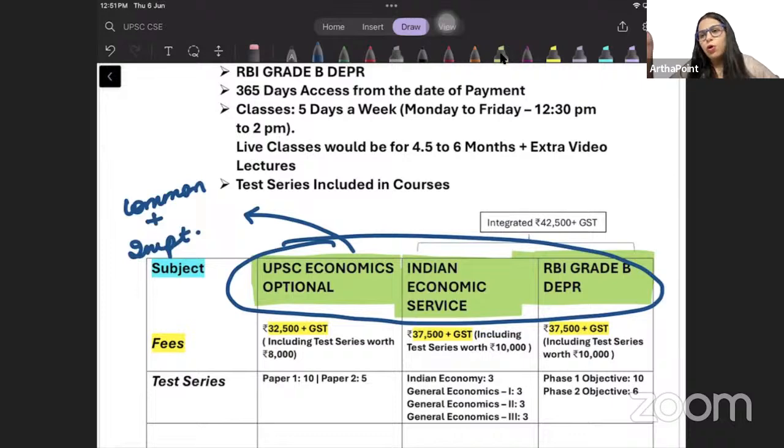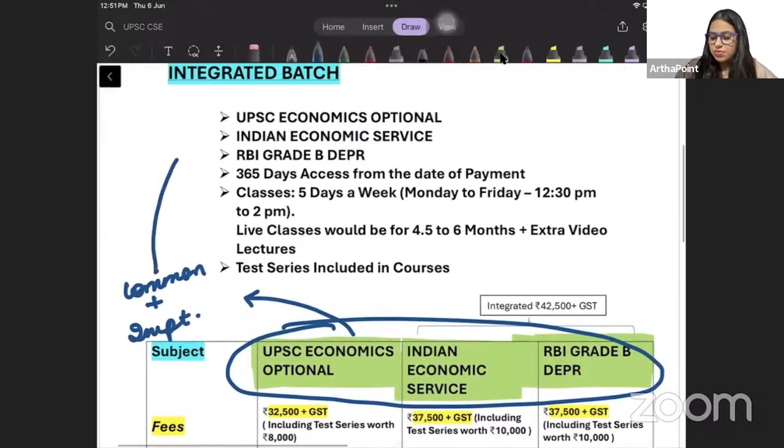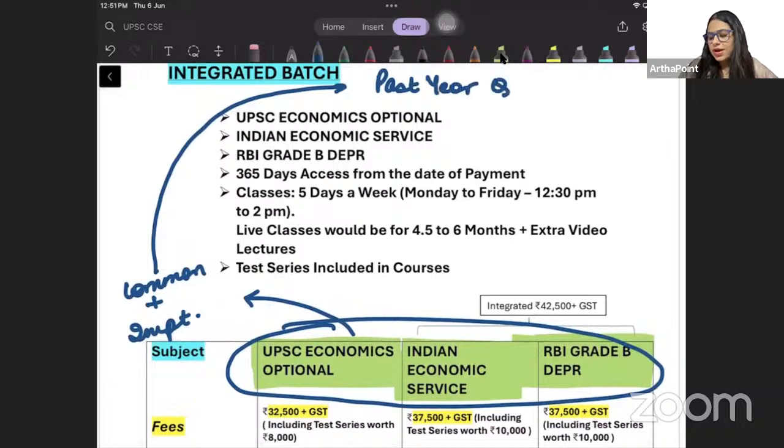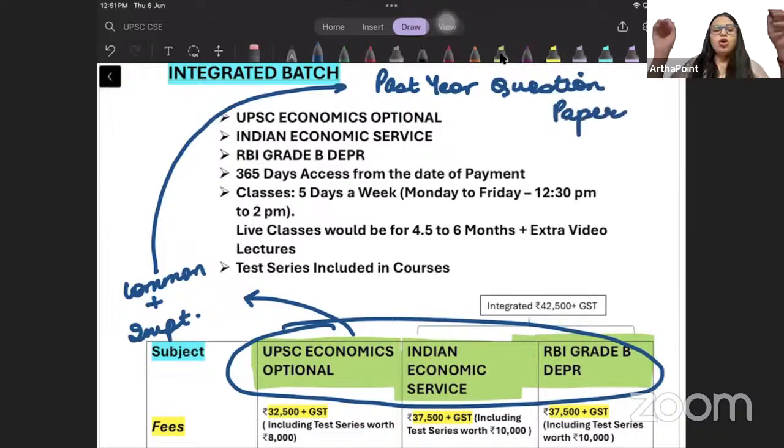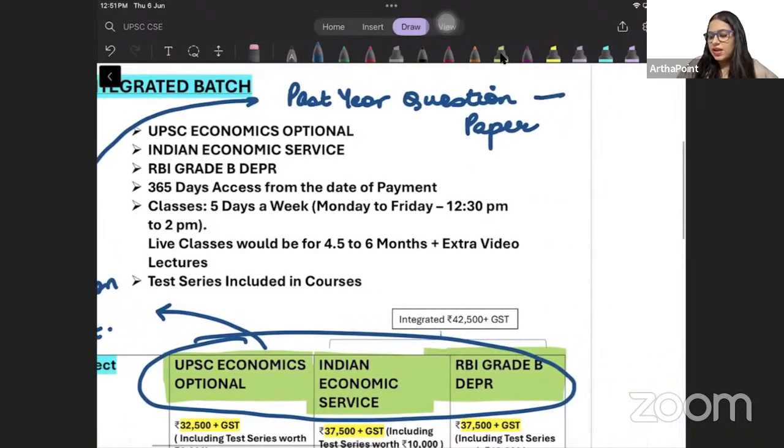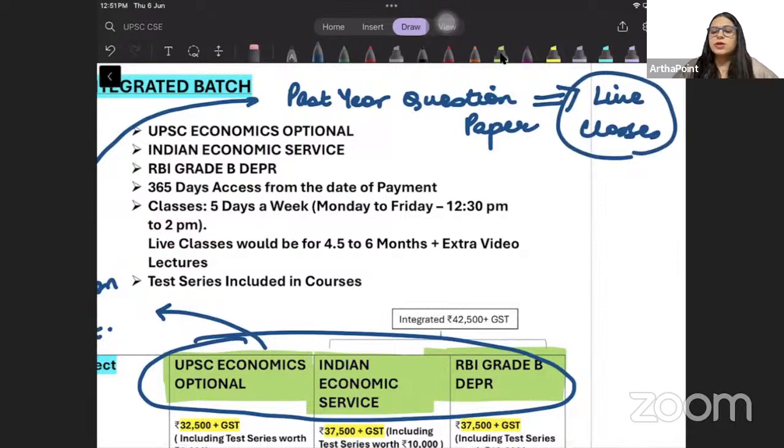Now, how do I know कि ये important topics हैं? How will I know कि यही वाला topic important है? That importance is on the basis of past year question papers. I will just show you today analysis of that also. So on the basis of the past year papers, I know exactly which topics are very important, कौन से topics बार बार repeat होते हैं, which topics come very often across these three papers, and those are the topics that we will be covering in our live classes. उनको हम अपने live lectures में रोज cover करेंगे.